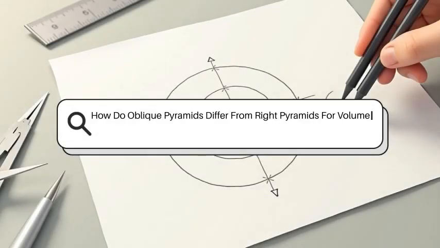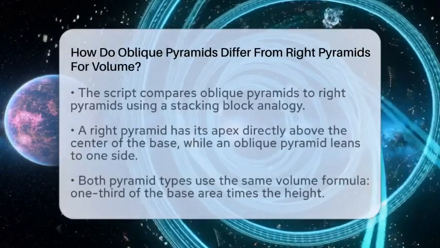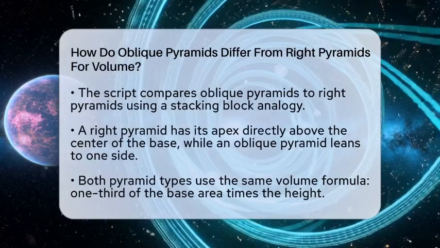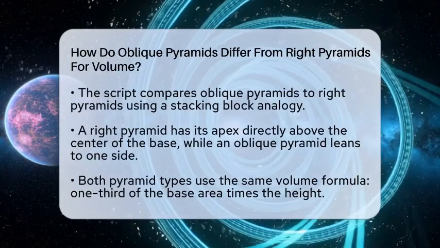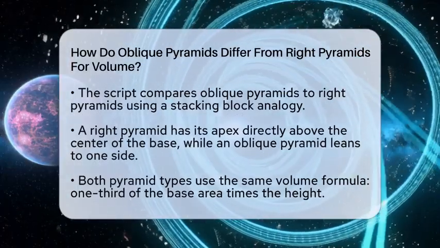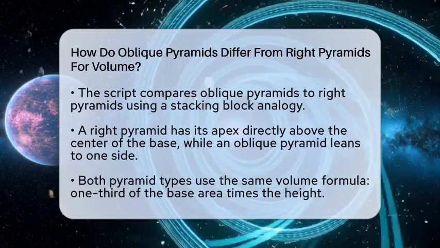How do oblique pyramids differ from right pyramids for volume? Imagine stacking blocks to build a pyramid. Now picture one where the tip is perfectly centered above the base and another where it leans to one side. That's the difference between right and oblique pyramids.